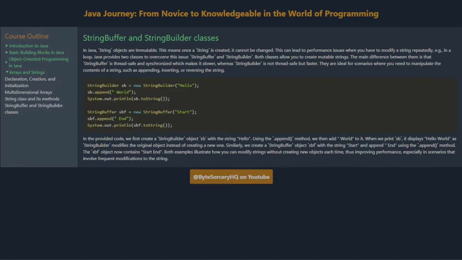Using the .append method, we then add world to it. When we print sb, it displays hello world as StringBuilder modifies the original object instead of creating a new one. Similarly, we create a StringBuffer object, sbf, with the string start and append end using the .append method. The sbf object now contains start end. Both examples illustrate how you can modify strings without creating new objects each time, thus improving performance, especially in scenarios that involve frequent modifications to the string.